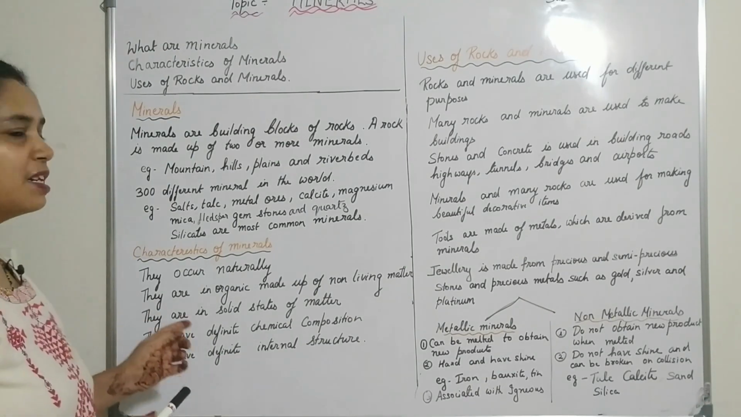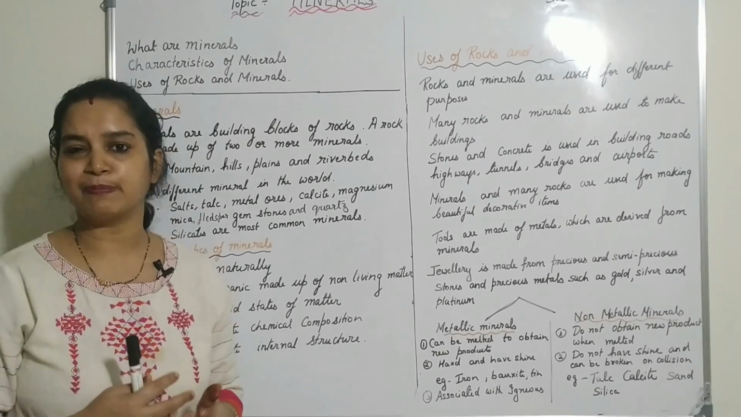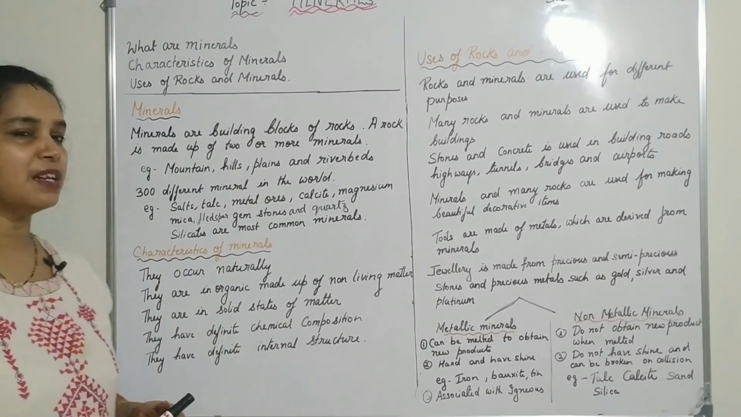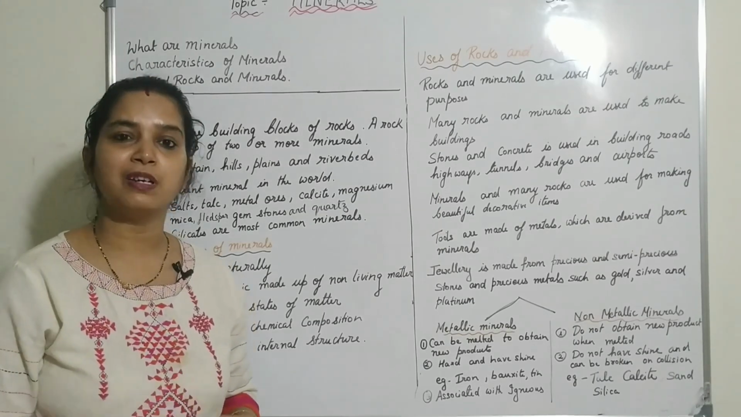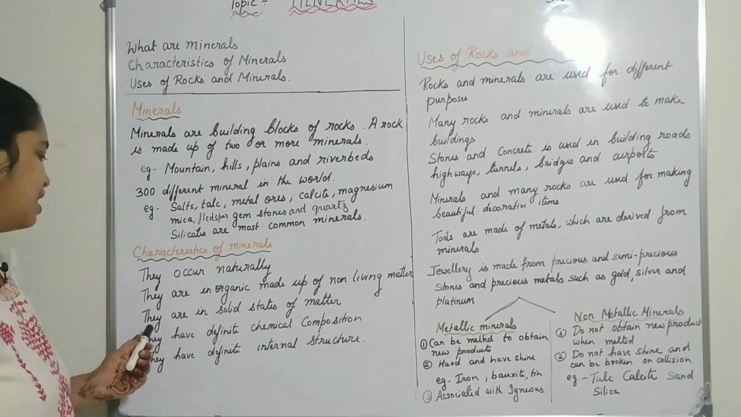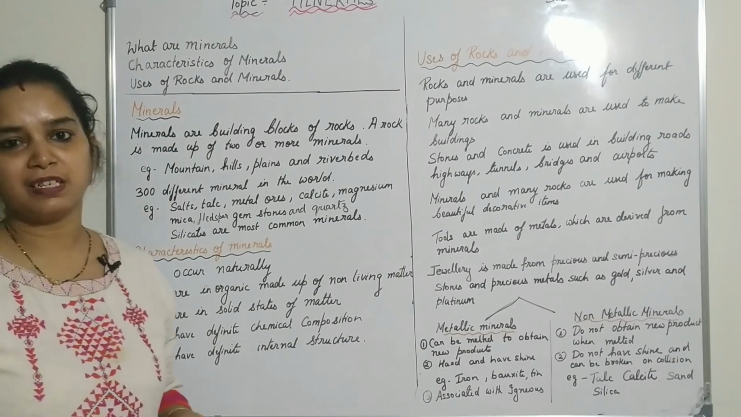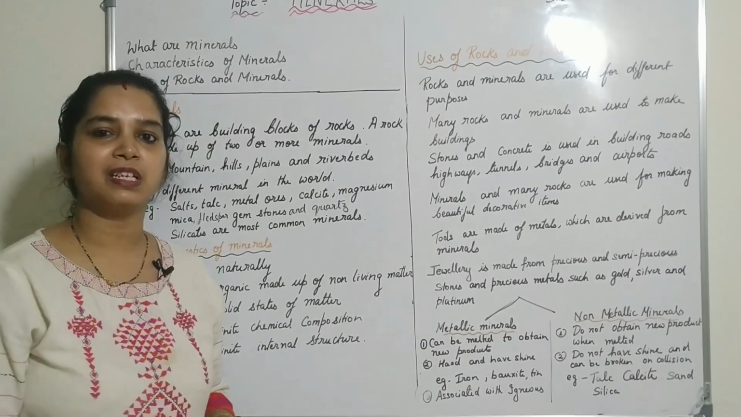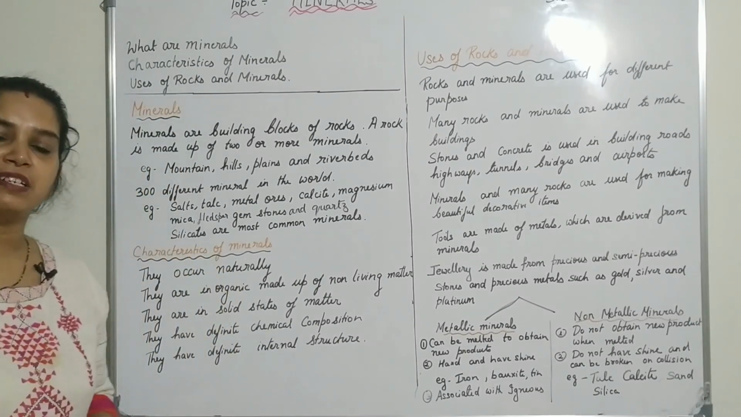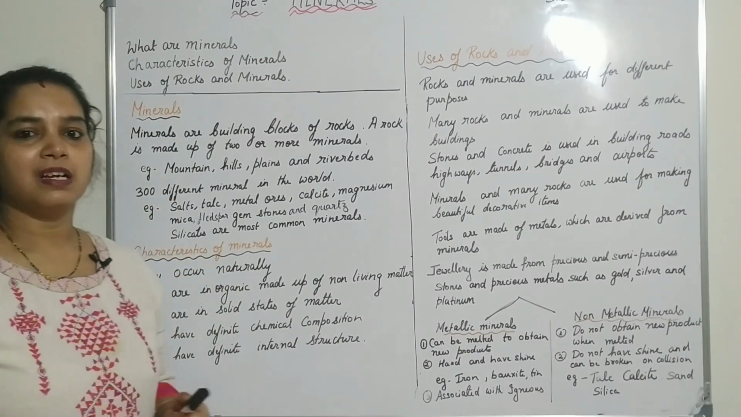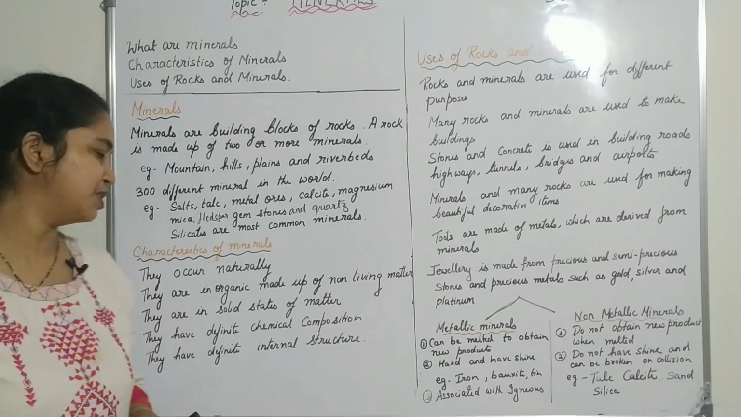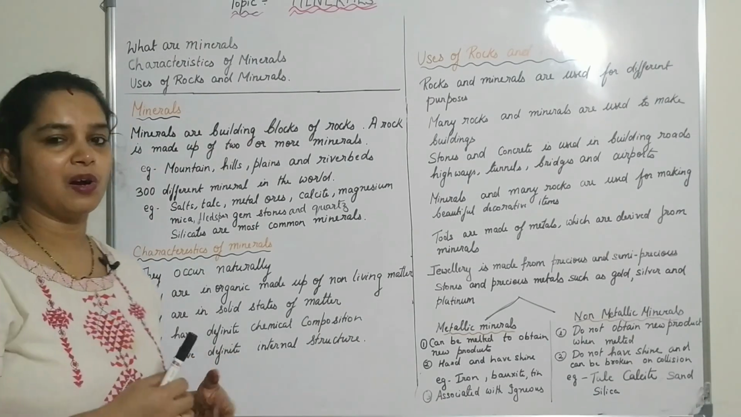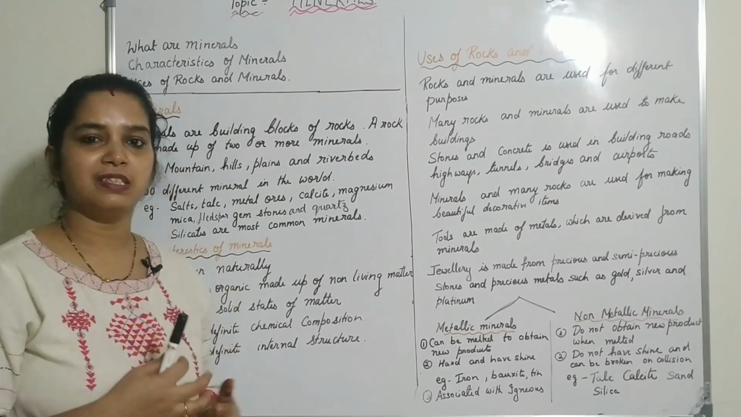So now going to the characteristics of minerals. The minerals occur naturally, that is they are not man-made. They occur naturally on the surface of the earth. They are inorganic and they are made up of non-living matter. They are in the solid state of matter, not in the liquid state. They have a definite shape and a special chemical composition. They also have a definite internal structure.